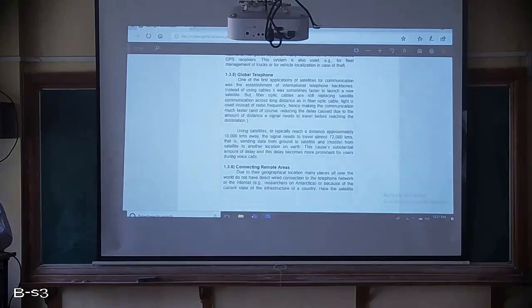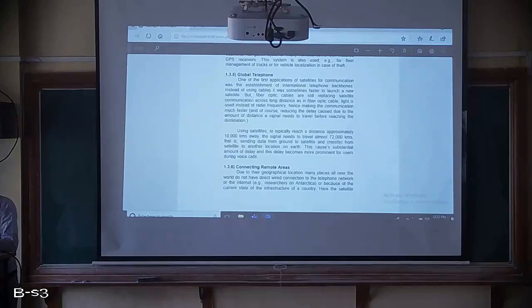So now not only for navigation purpose, TV and radio purpose and military purpose, and also not only for weather casting, but also for telephonic purpose. So initially they were using the cable wires. You might have seen in olden days, landlines were there which are connected through cables. Through that they were speaking and transferring the voice. Now that is overtaken by the satellite nowadays.